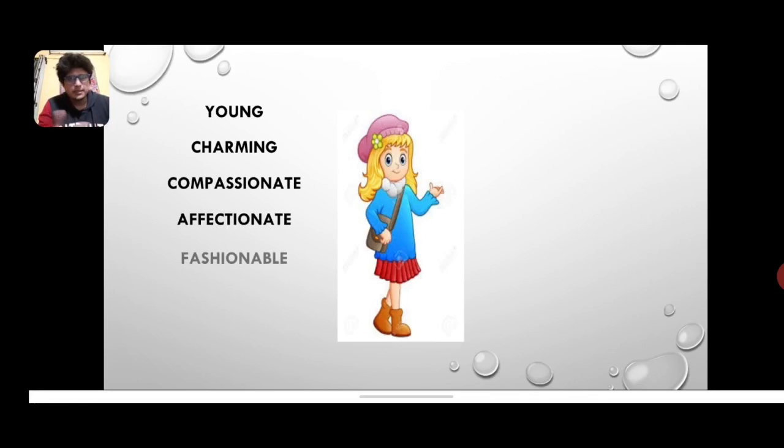She wants to, but because she's so beautiful that people provide a certain amount of their attention to her. Then next is compassionate, one who really feels for others, right? Compassionate. Then affectionate, one who's really loving in nature. Loving again is an adjective here, a loving girl, an affectionate girl.